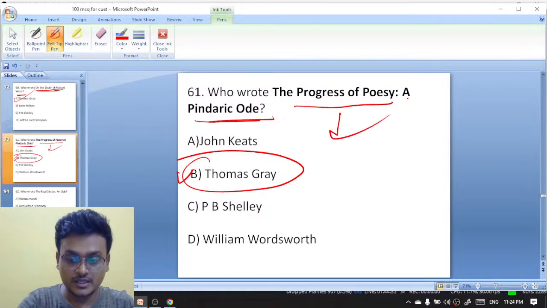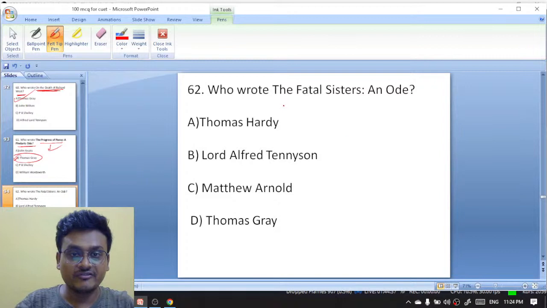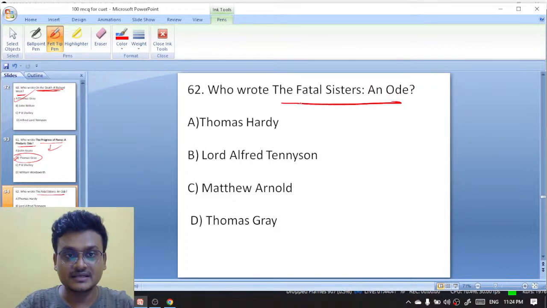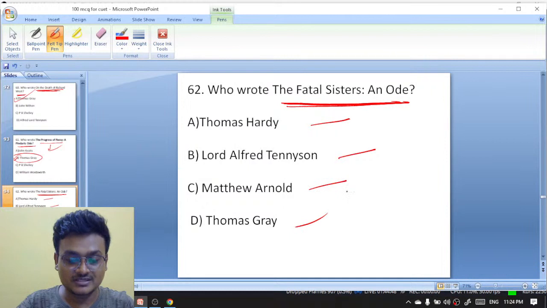Next question. Who wrote The Fatal Sisters, an Ode? Excellent, Thomas Gray. Who wrote The Fatal Sisters, an Ode? Thomas Hardy, Lord Alfred Tennyson, Matthew Arnold, Thomas Gray.